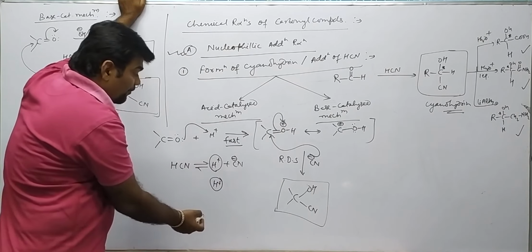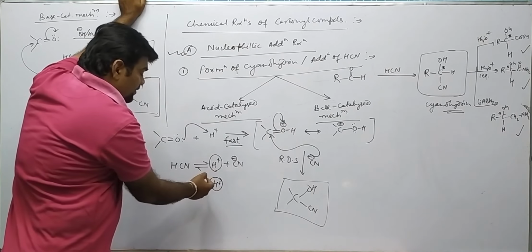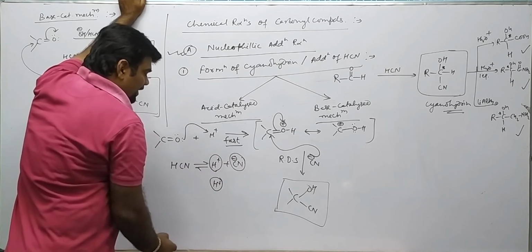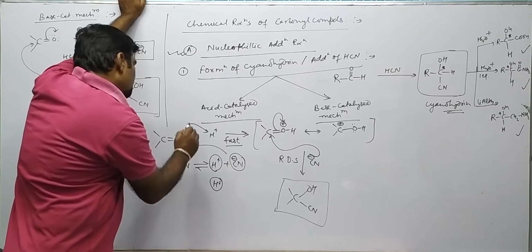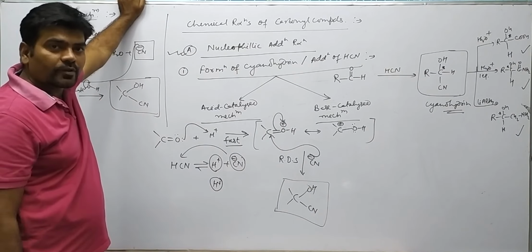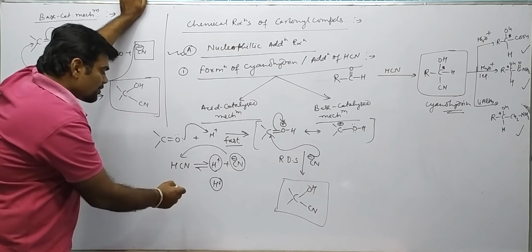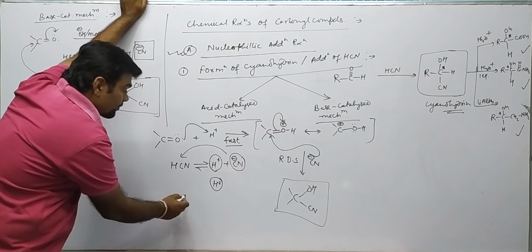If there is common ion effect, by putting this HCl in acid, what happens? CN minus concentration decreases and equilibrium will shift towards left side. So if equilibrium shifts towards left side, the concentration of nucleophile decreases.